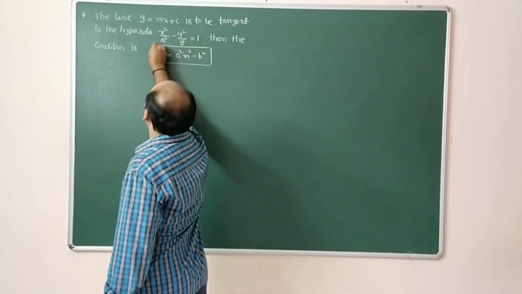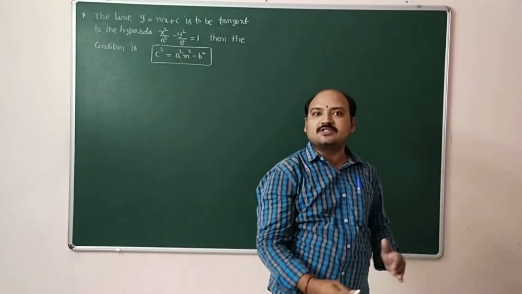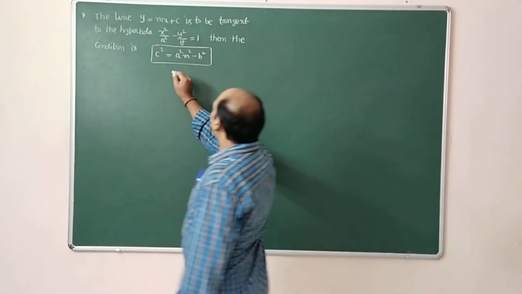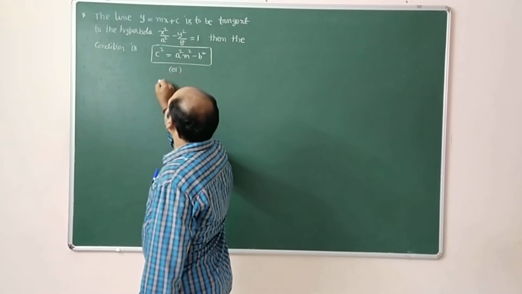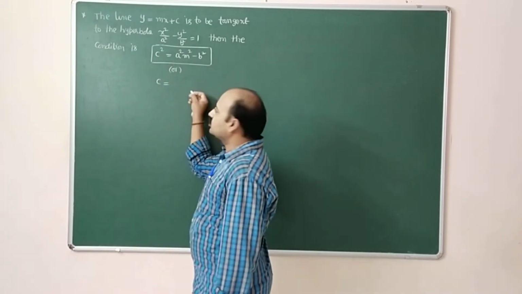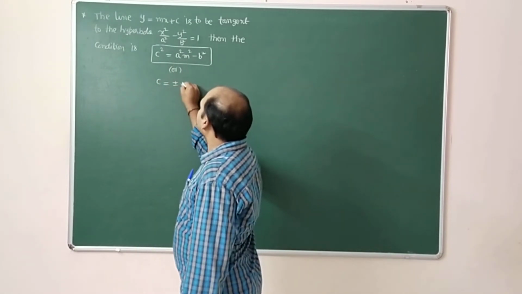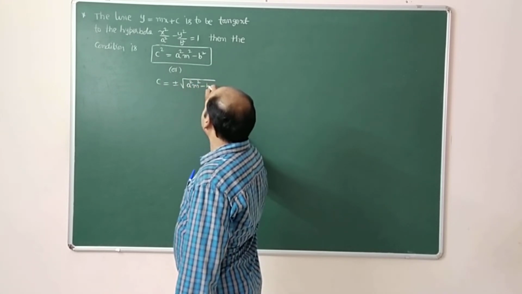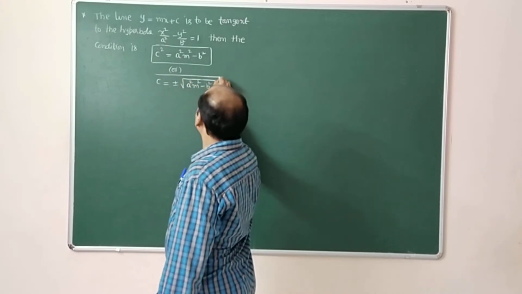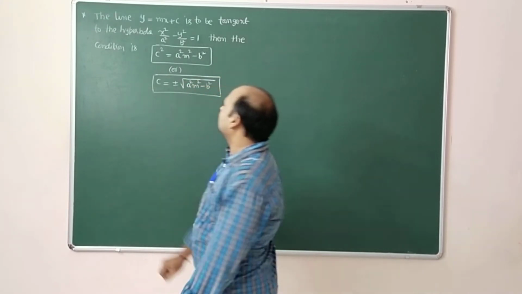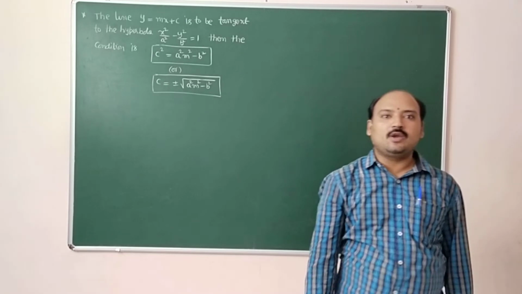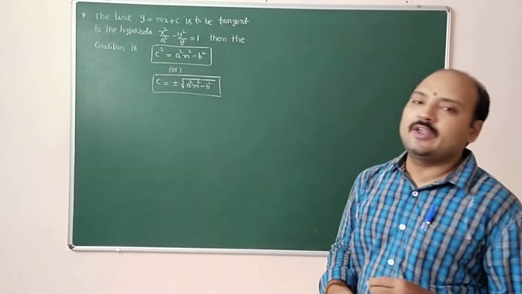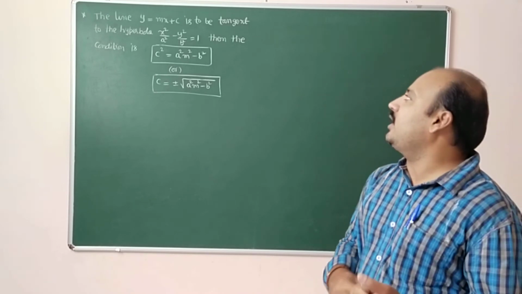This is the condition for the line y equal to mx plus c to be tangent, or we can write it as c is equal to plus or minus root over a square m square minus b square. c square equal to a square m square minus b square is the condition for the line y equal to mx plus c to be tangent.